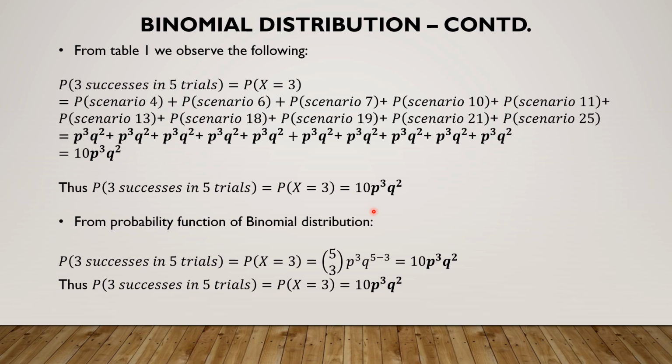So the problem magnifies in its size when we take the trial values as a higher number. I have taken 5 for better comprehension, and the problem is manageable because we have only 32 scenarios. So as the number of trials keep increasing, the scenario count also increases, and therefore this is not a good method of solving a problem. See that using the binomial random variable's mass function, the problem gets solved very easily.